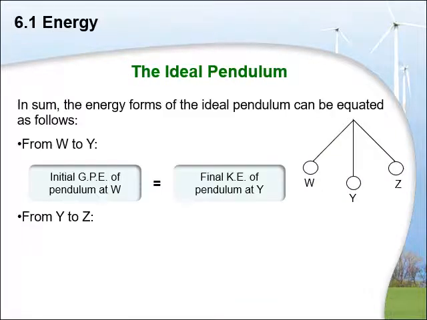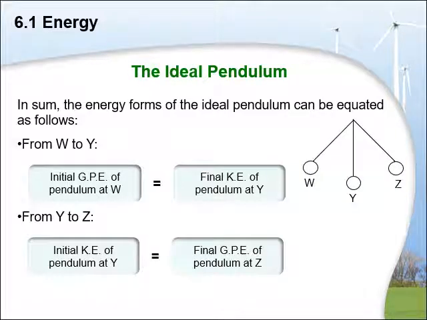Another possible application is the law of conservation of energy. We are considering the motion of a pendulum as it moves between W and Z. The gravitational potential energy at W gets converted to kinetic energy at Y, and then that kinetic energy gets converted to potential energy at Z. So whatever your potential energy is here, it converts into kinetic, then to potential, then potential gets converted to kinetic, and then back to potential. The idea holds if you are considering no loss of energy.